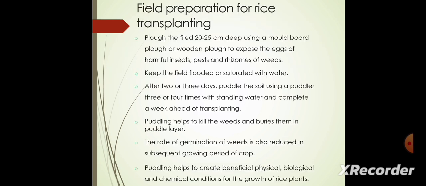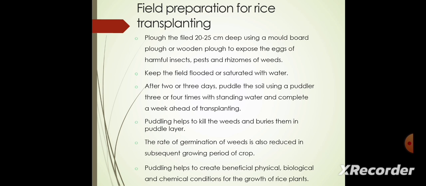Next, we see field preparation for transplanting the rice. First, plow the field 20 to 25 cm deep using the MB plow or wood plow to expose the eggs of harmful insects and pests and remove the rhizomes of weeds. Keep the field flooded or saturated with water. After 2 or 3 days, puddle the soil using a puddler 3 or 4 times with standing water and complete it a week ahead of transplanting.